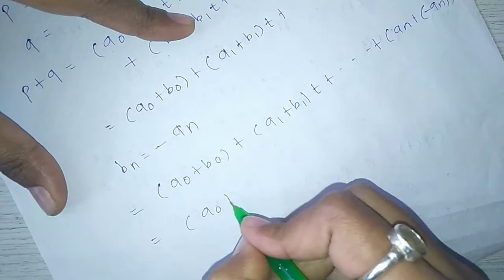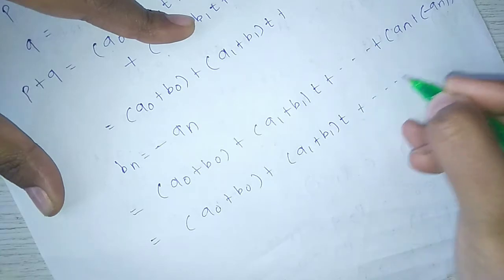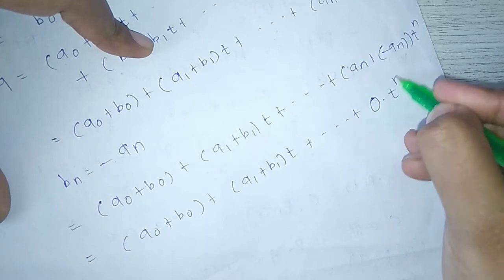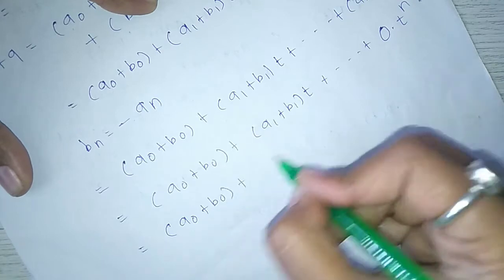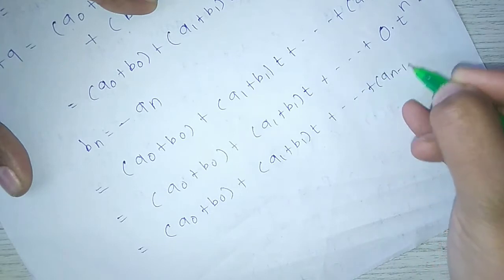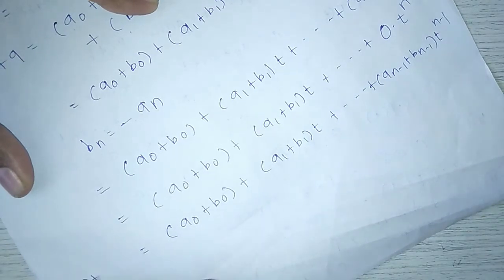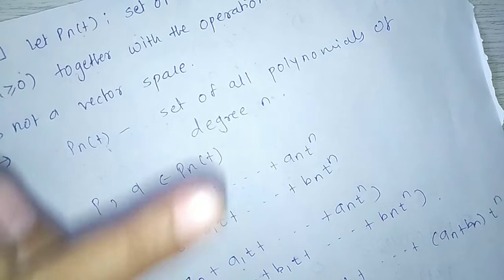This polynomial is nothing but (a0 plus b0) plus (a1 plus b1) t plus and so on plus (an minus 1 plus bn minus 1) t raised to n minus 1. That means p plus q is a polynomial of degree n minus 1, but Pn of t is the set of all polynomials of degree exactly equal to n.